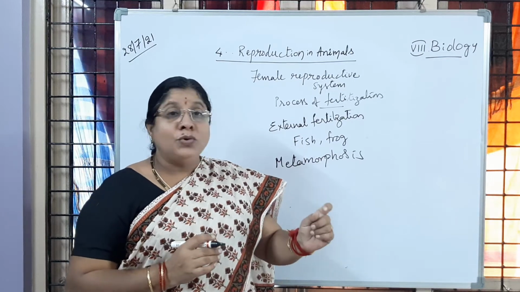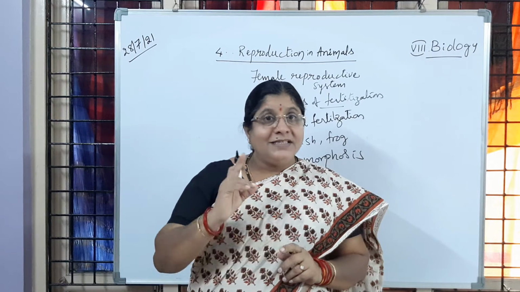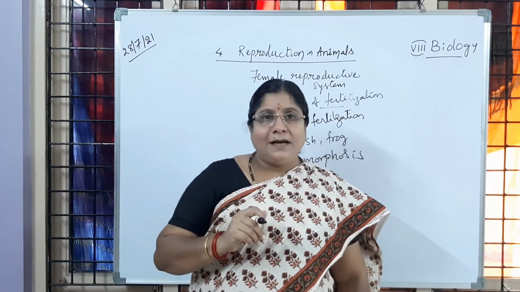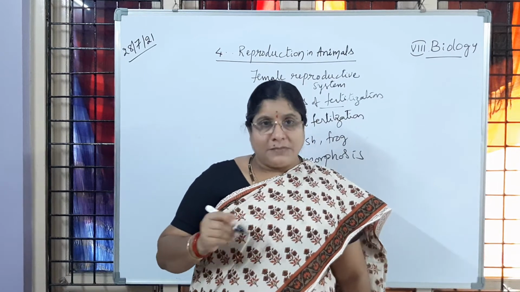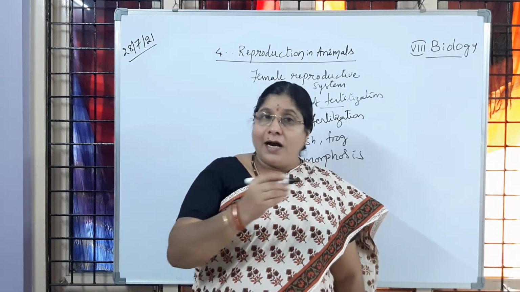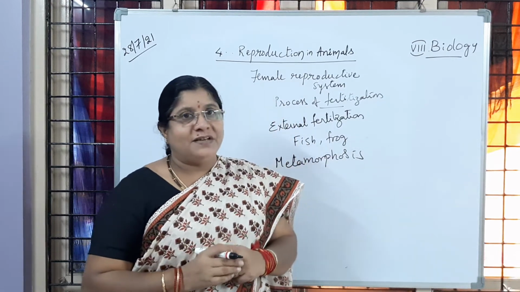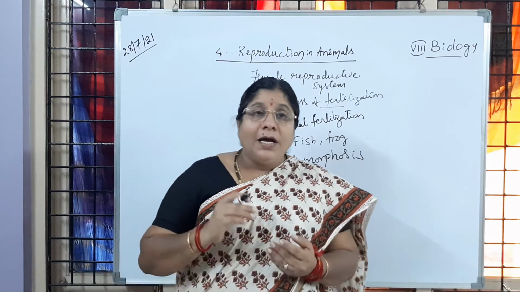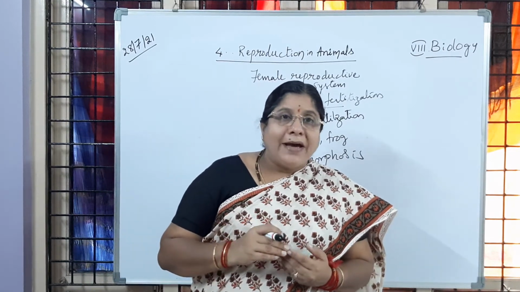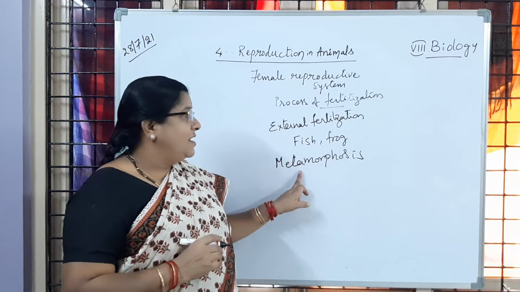Finally the cocoon opens, it breaks, and the moth is observed. Is it not? The egg does not resemble the moth, the larva does not resemble the moth, and the pupa does not either. So you are observing different stages. That complete developmental sequence, egg, larva, pupa, and imago or adult, we call metamorphosis.